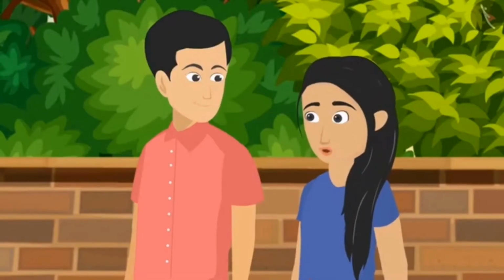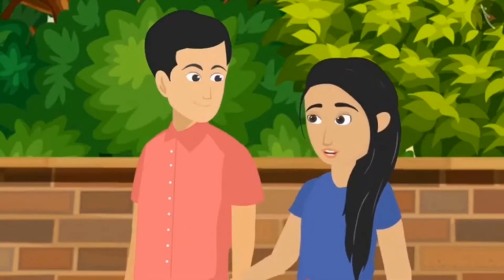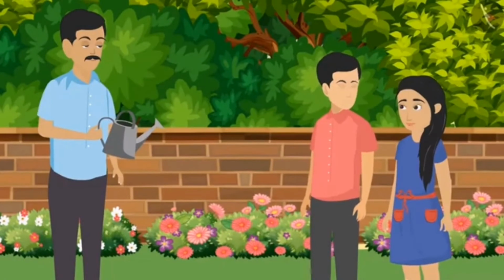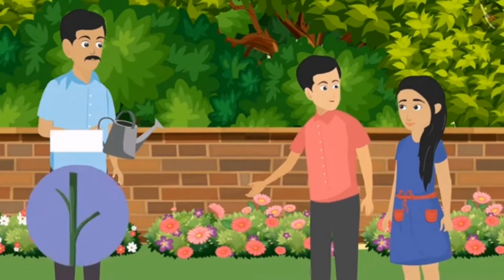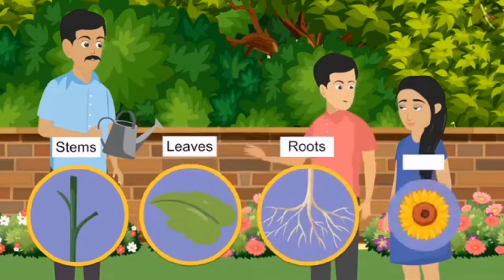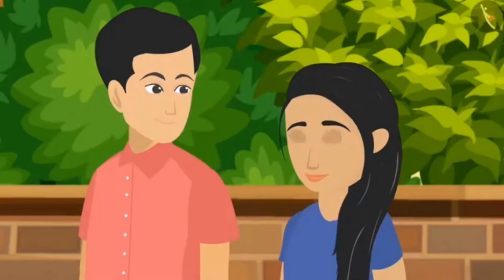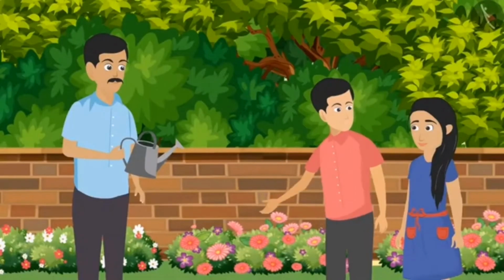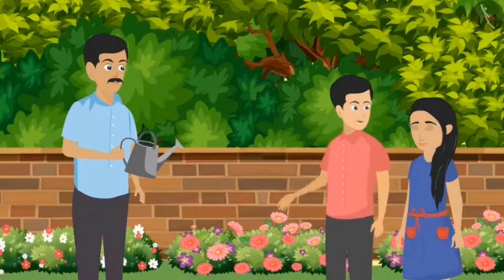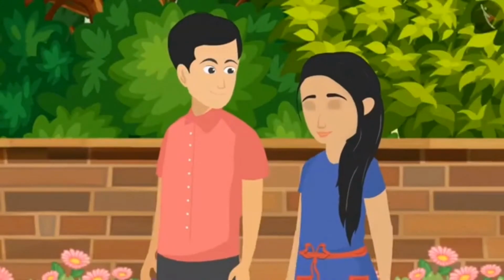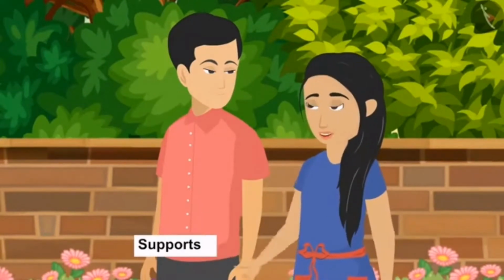Pankaj, yesterday we discussed about the types of plants. Now let's discuss about the parts of plants. It is very easy, Pushpa. The main parts of plants are stem, leaves, roots and flowers. Absolutely. Do you remember, while discussing the types of plants, we saw that each type of plant has different types of stem. Yes, stem is the part of the plant which supports its upper structure.